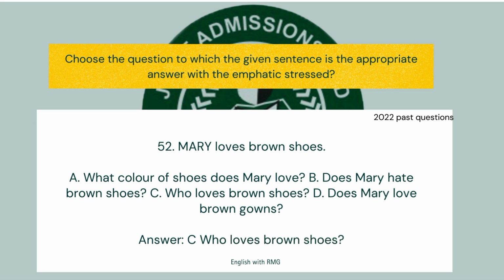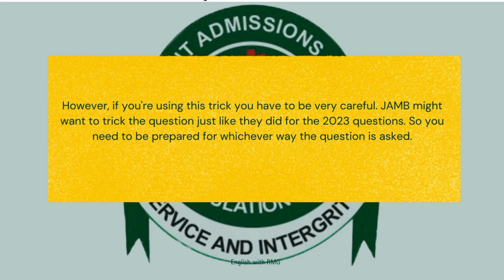Mary loves brown shoes. However, if you are using this trick, please be very careful because JAMB might want to trick the question any which way. So you need to cross-check to be sure that that option actually aligns with the question.